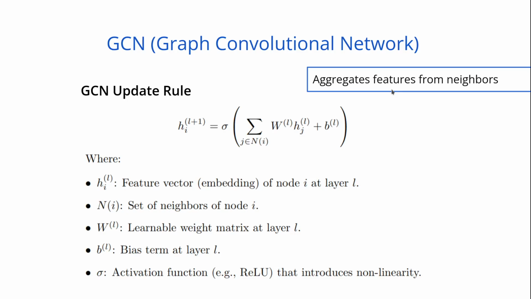For each node i, we compute the sum of information from the neighboring nodes. They are denoted by N_i. N_i is the set of them. We multiply weight matrix by embedding of each node from the set of neighbors, and add a bias term. This way we get a new updated value of embedding of the node.